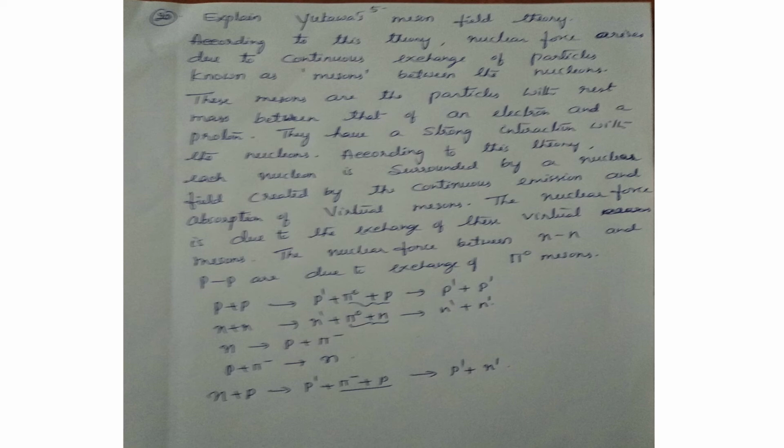See, for example, the nuclear force between two protons is due to the exchange of the neutral pi meson. There are three types of pi mesons: pi plus, pi minus and pi 0. Pi 0 is the neutral pi meson. Similarly, even though neutrons are chargeless, there is a strong attractive force between two neutrons, which is again due to the neutral pi meson.